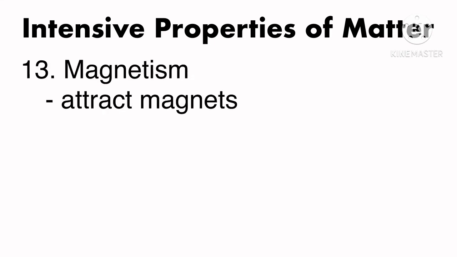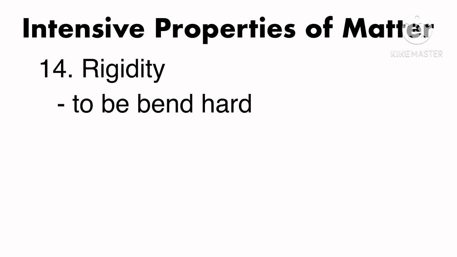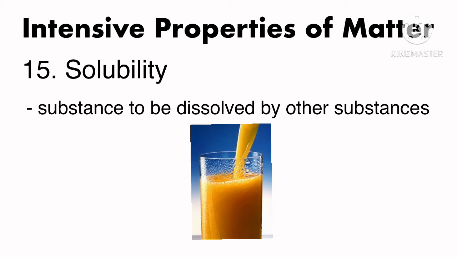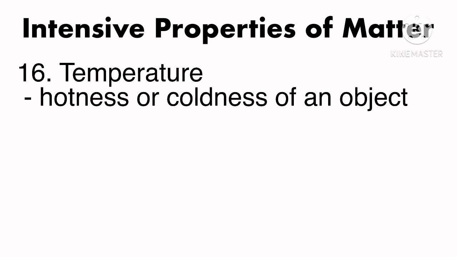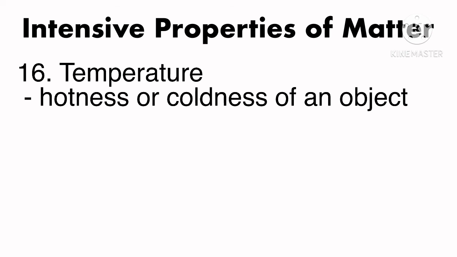Magnetism, property of a material to get attracted to magnets. Examples, metals. Rigidity, ability of a material to resist bending. Example, glass. Solubility, ability of a substance to be dissolved by other substances. Example, water and sugar. Temperature refers to hotness or coldness of an object. The boiling point of water is 100 degrees Celsius, while the freezing point of water is 0 degrees Celsius.